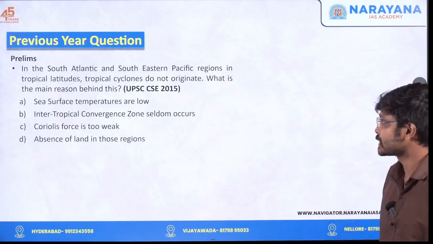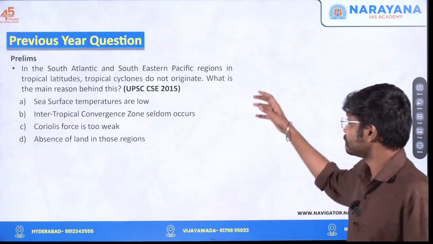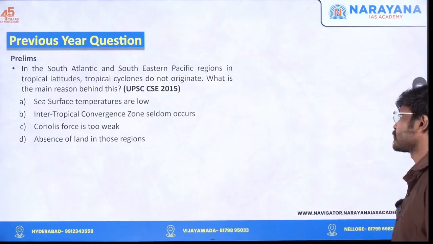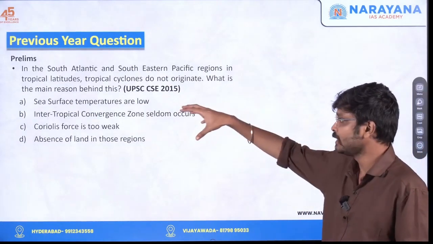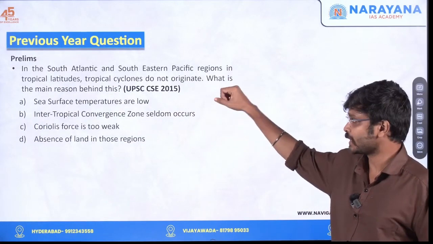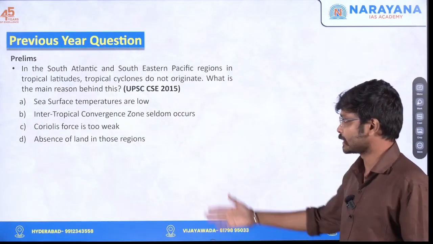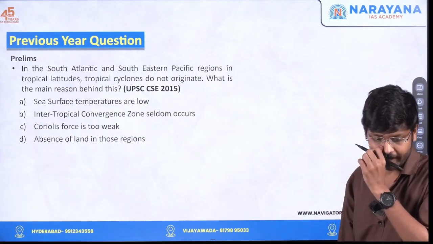In the South Atlantic and Southeast Pacific Ocean regions, tropical cyclones do not originate. What is the main reason behind this? So again, this is a purely theoretical question. It was asked in 2015.